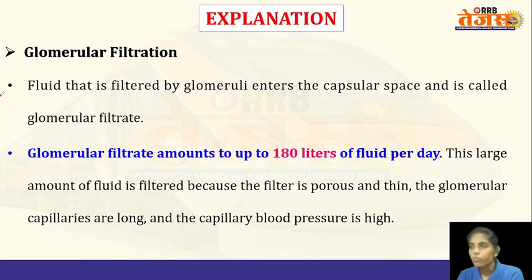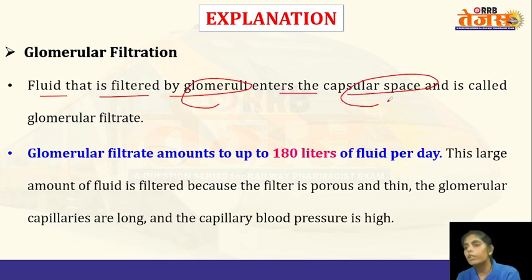So glomerular filtrate means it is a fluid that is filtered by the glomeruli and it enters the capsular space. So the fluid that is being filtered in the glomeruli and entering into the capsular space, that fluid is known as glomerular filtrate. And per day up to 180 liters of fluid is being filtered by the glomerulus.